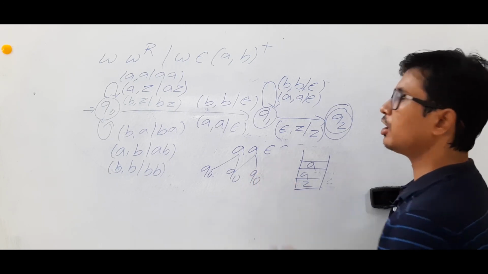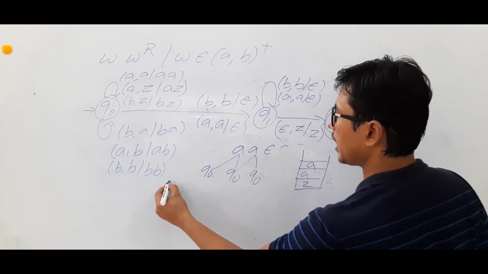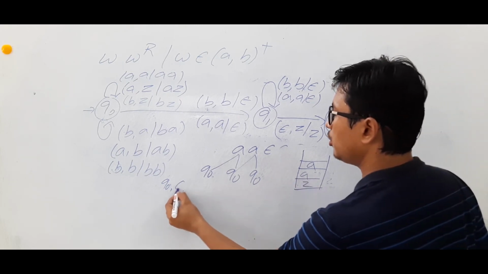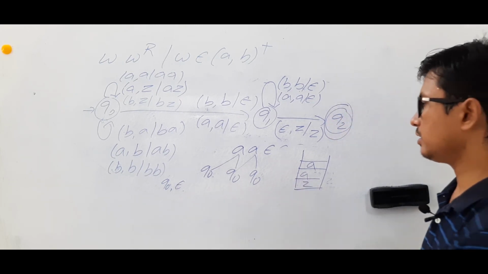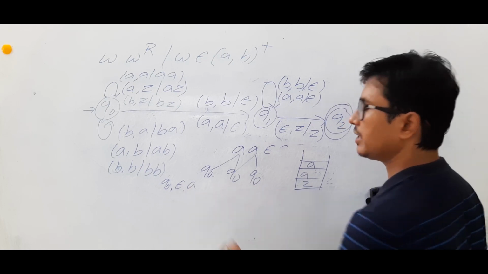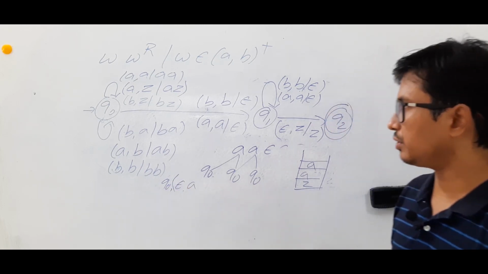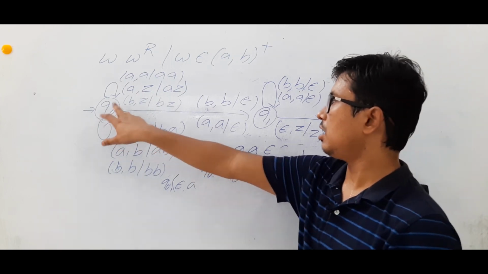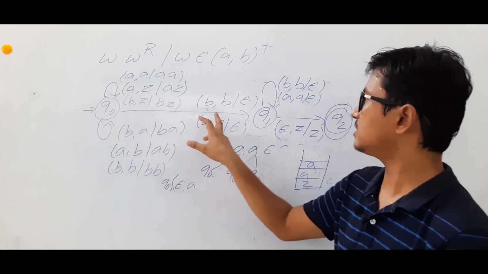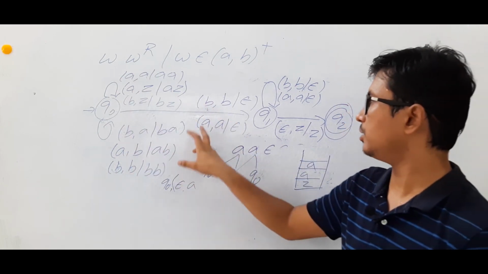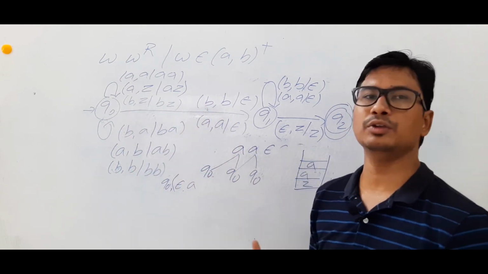Now epsilon comes. I am in the state Q0, I am looking at the input alphabet epsilon and the stack symbol is A. You look whether you have any such transition from Q0 on epsilon. On A's and B's you have a transition, but on input alphabet epsilon, you don't have anything.